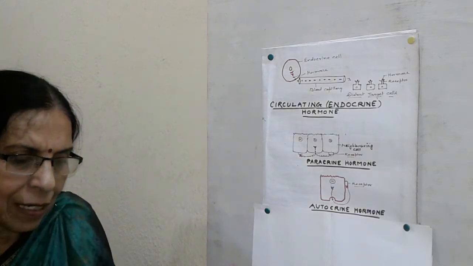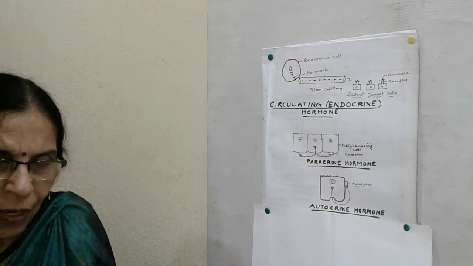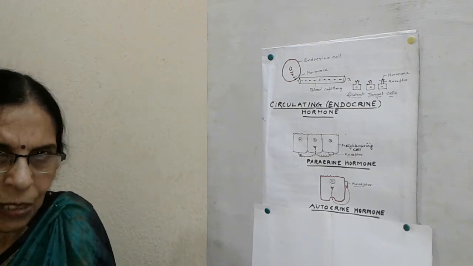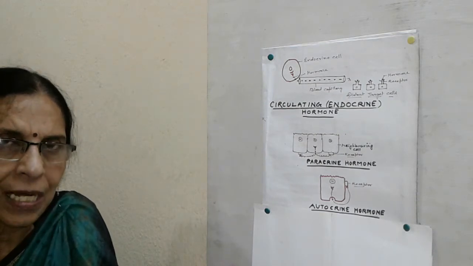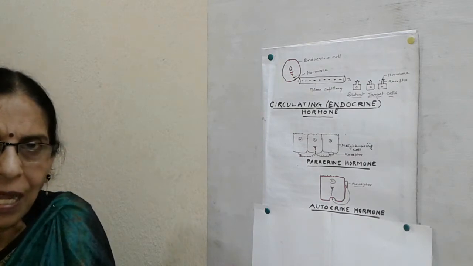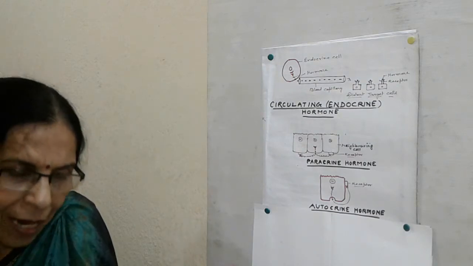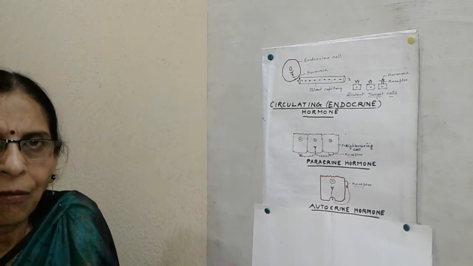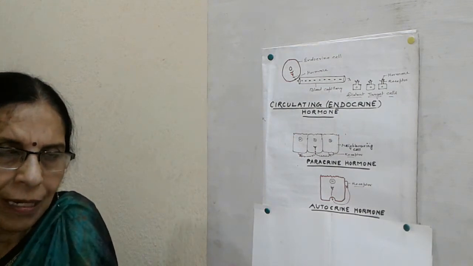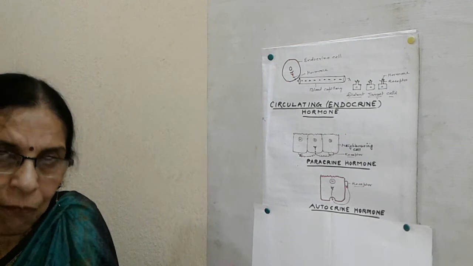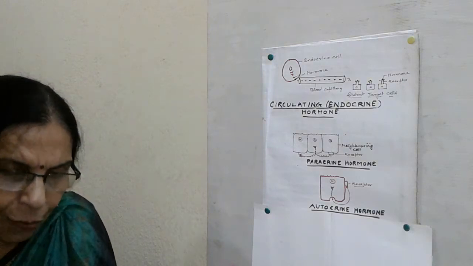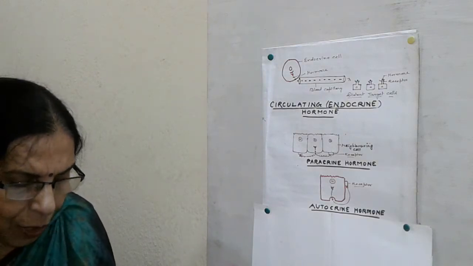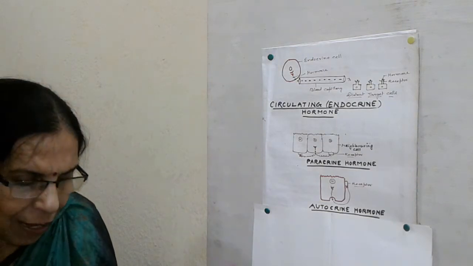When tyrosine accepts one iodine, it is monoiodotyrosine. When it accepts another, it is diiodotyrosine. When it accepts a third one, it is triiodothyronine, and when it gets saturated, it can accept only 4 iodine. So when it accepts the fourth iodine, it is tetraiodothyronine.